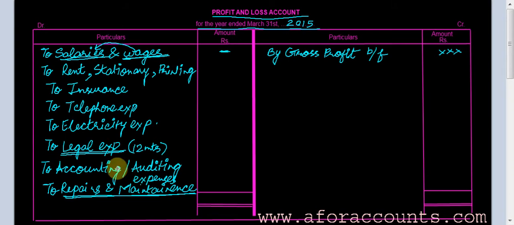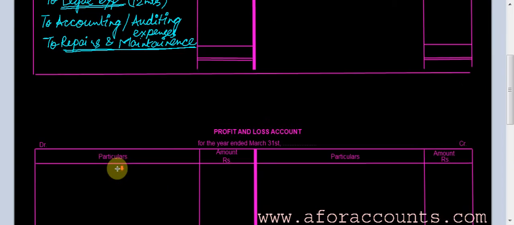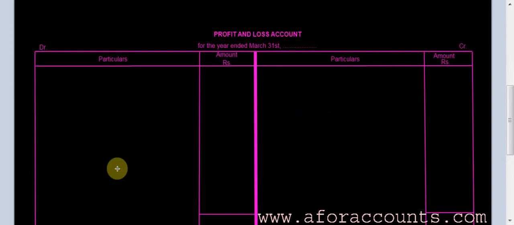It is actually a very elaborate list. You have to apply your mind at that time and check the nature of the expense, whether it is revenue or capital, and whether it is a direct expense or an indirect expense, and accordingly you have to act. Advertisement expense, again an indirect expense.